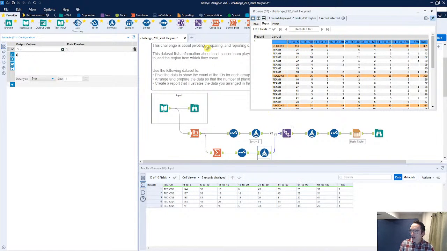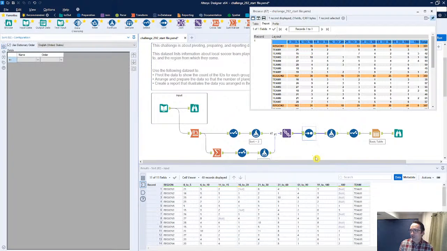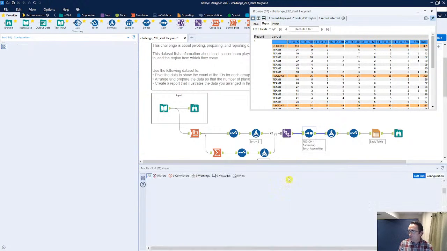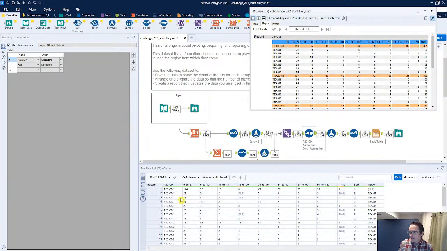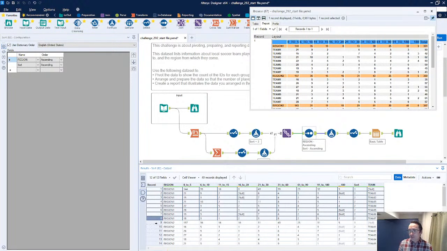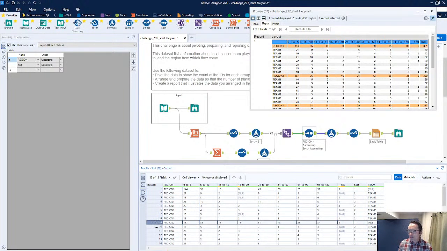And then after our union tool, I'm going to add in a sort tool. Because what this is going to allow me to do is sort based on region and then sort based on that sort order. In both cases, we're going to do ascending. And what that does is, again, we're kind of throwing it a head fake here, because then it puts that totals row at the very top of every single region. So every single totals row is now at the top of the region itself, okay?